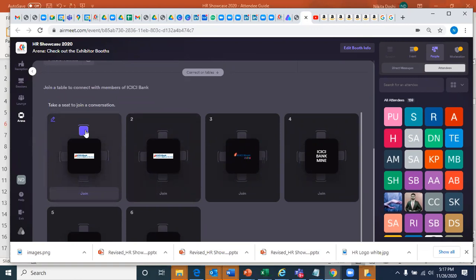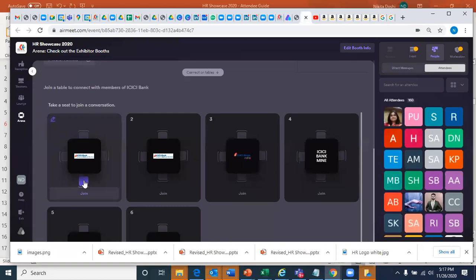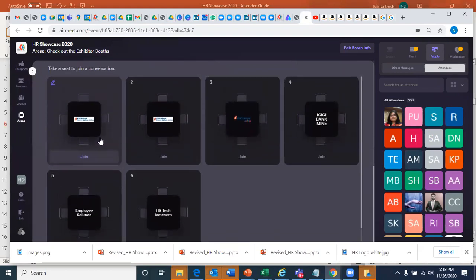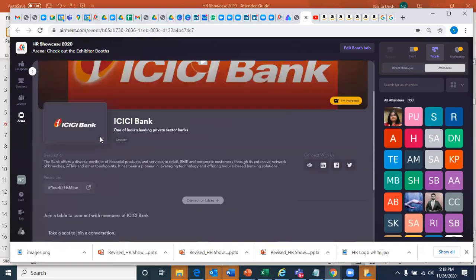And if there is an ICICI person at the table, you'll know by the designation. You can join the table and speak to the person, and the person will talk about the company and the practice. Again, this is going to be live video interaction. Tables are up to 4. You see 4 chairs on each table, but it can be expanded up to 8. Automatically, it will get expanded. So this is how you would interact with the booth owners.